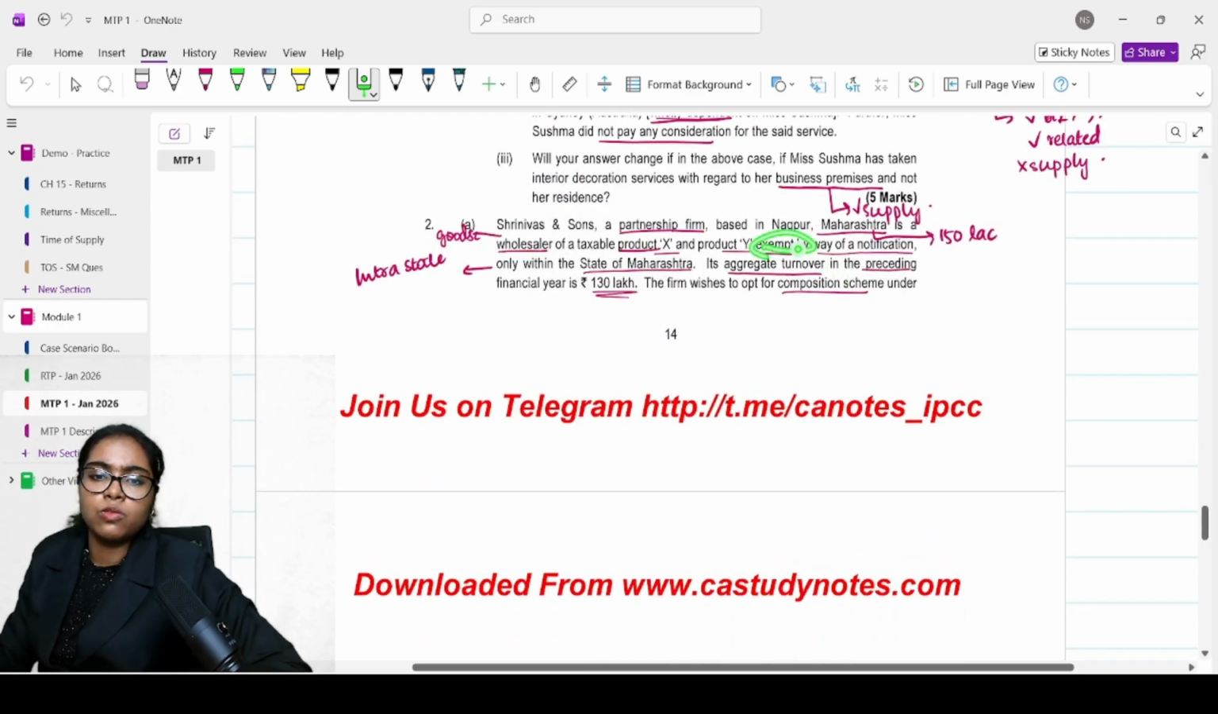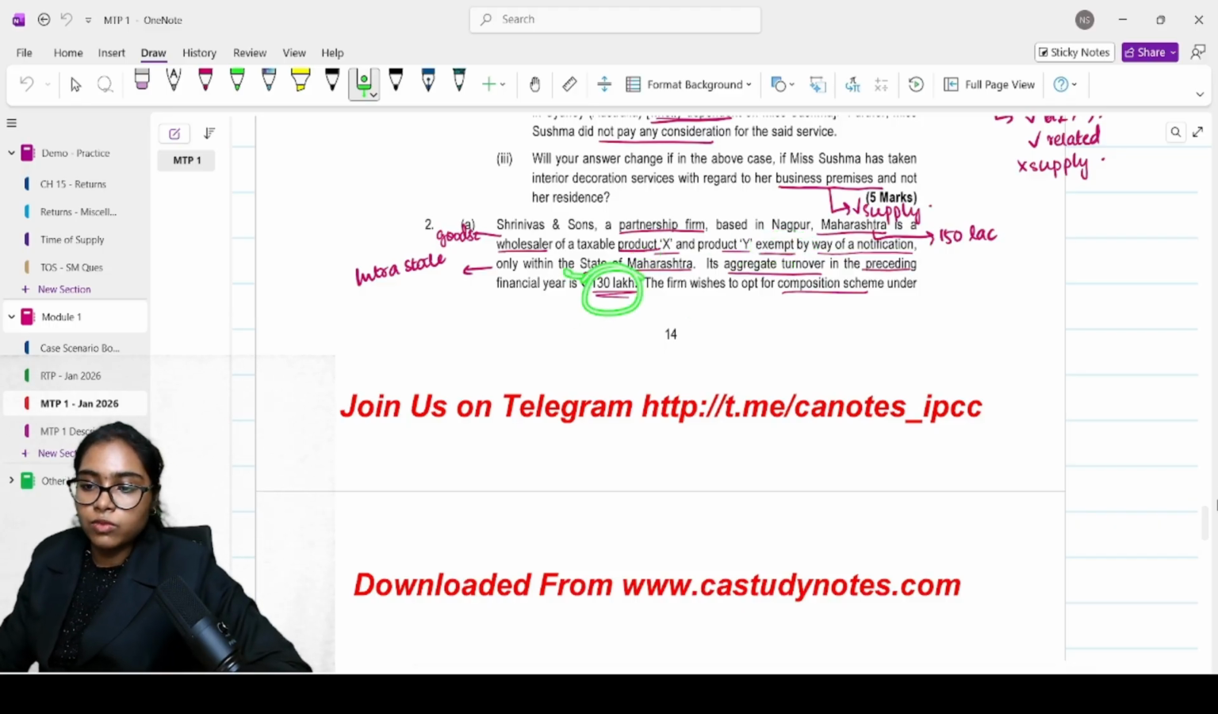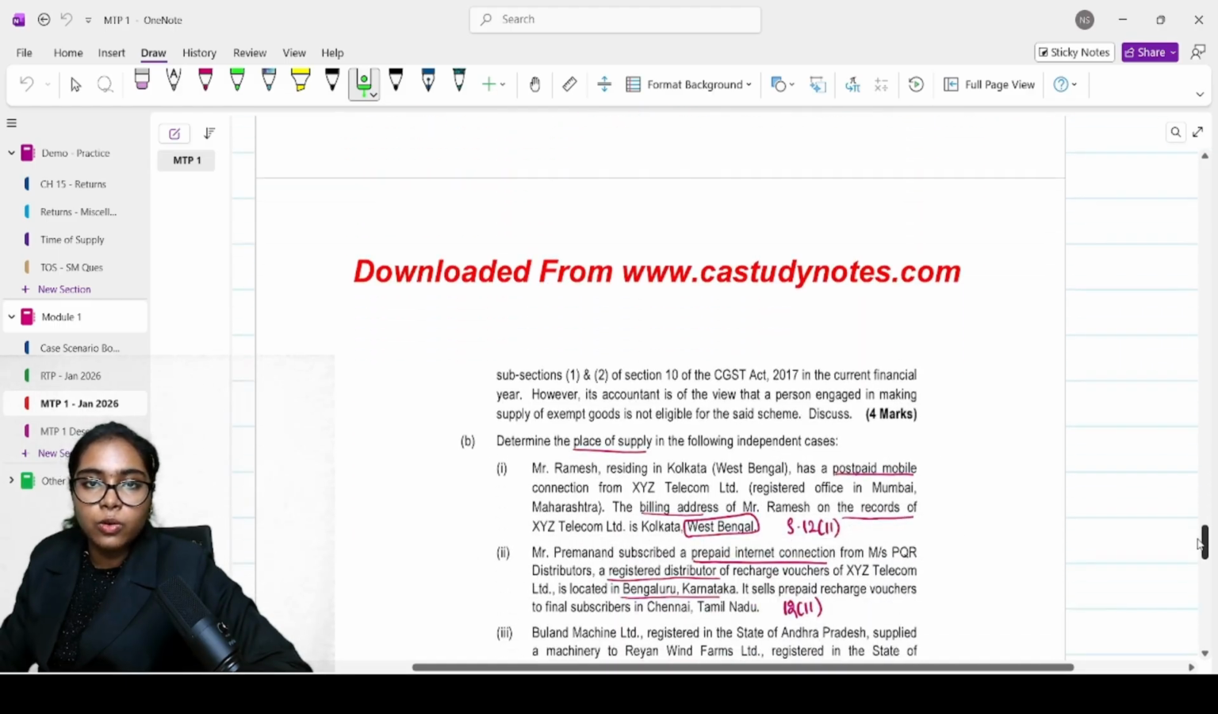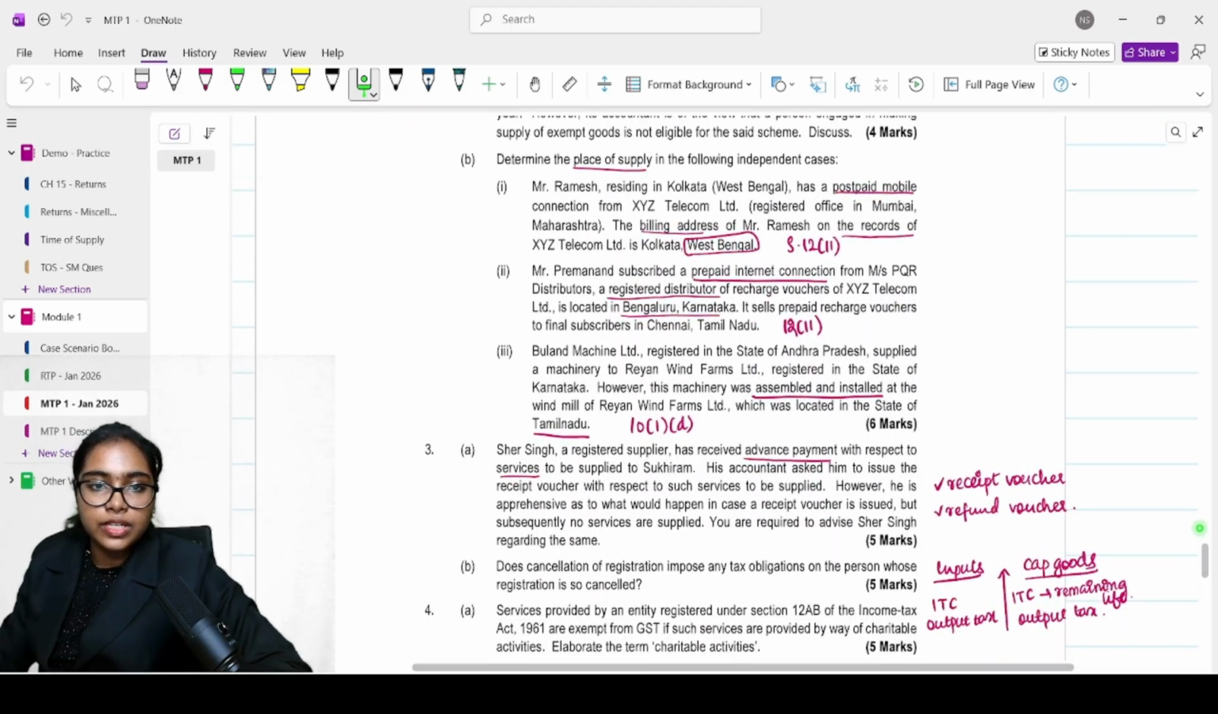It is exempted only. Taxable and exempted is fine. He is also giving only intrastate supplies and his limit is also within the threshold limit. So very well he can go ahead with the composition scheme.